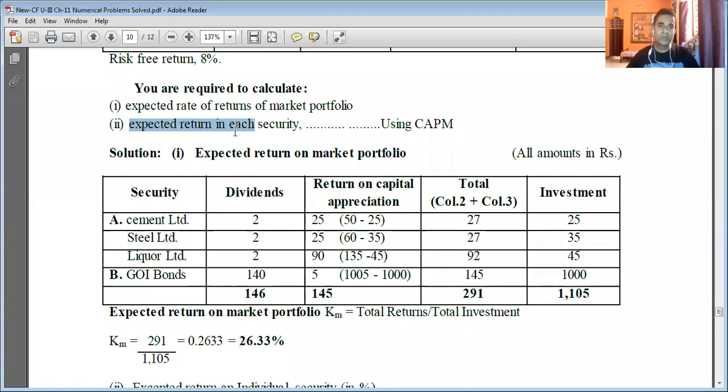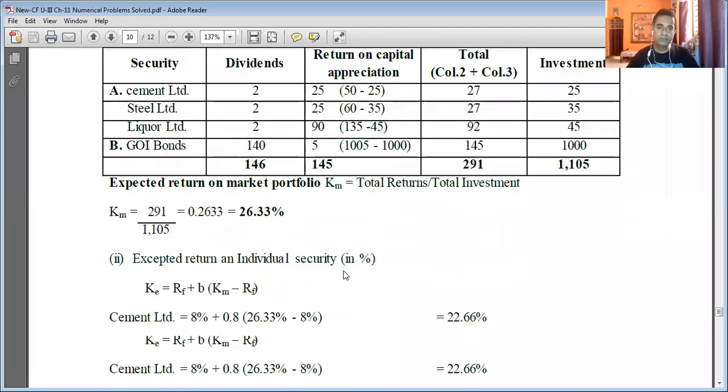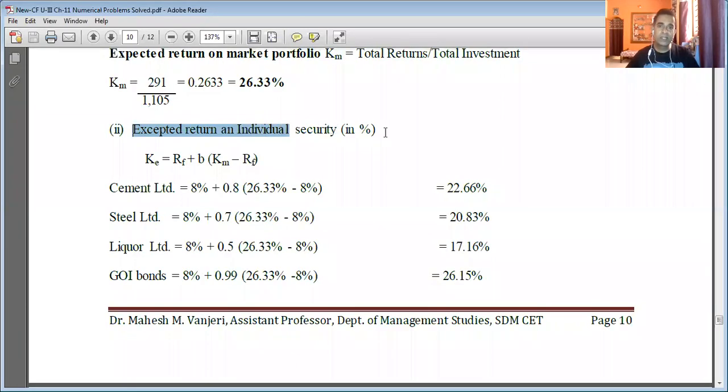Second question, expected return in each security. Both we did using the CAPM model. So expected return in each security: Cement Limited 22.66%, Steel Limited 20.83%, Liquor Limited 17.16%, and expected return in Government of India bonds 26.15%.